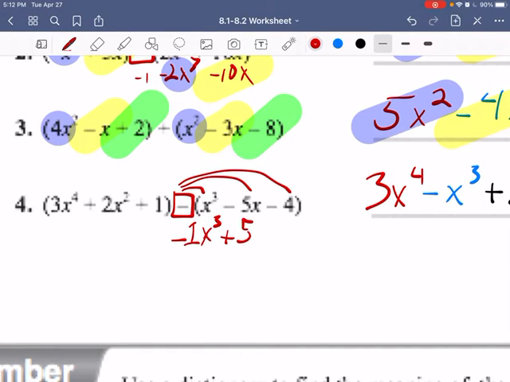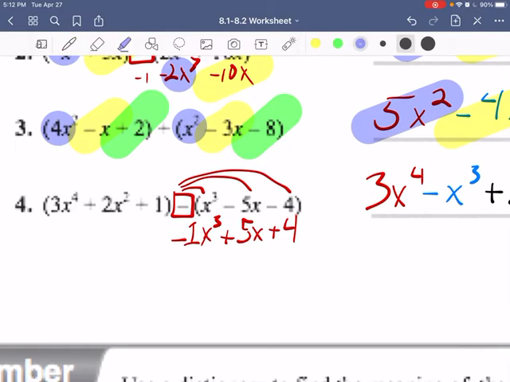5x, so negative 1 times negative 5 is positive 5. Negative times negative is positive. And then negative 4 becomes positive 4. So see, we don't really change any of the numbers, we just switch all those signs. If it's positive, it becomes negative. If it's negative, it becomes positive. Then we can add these together.